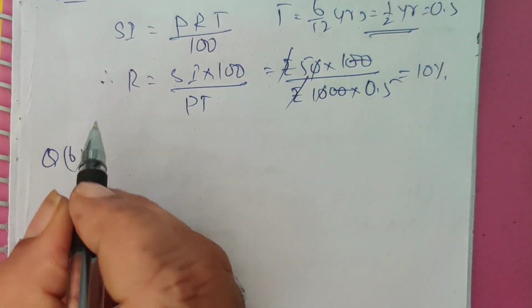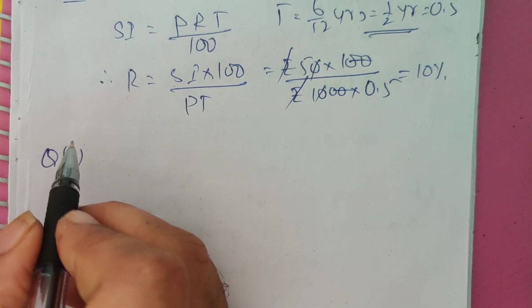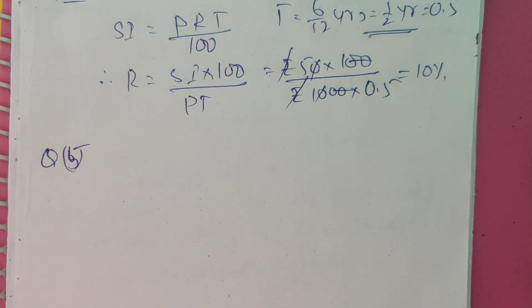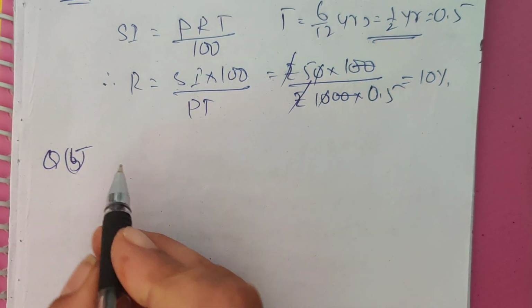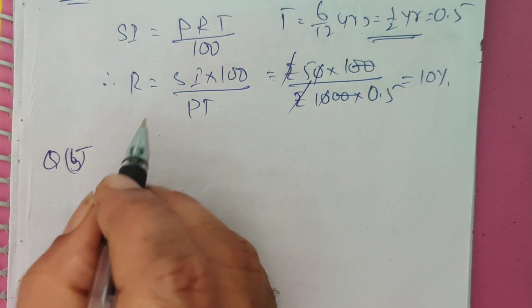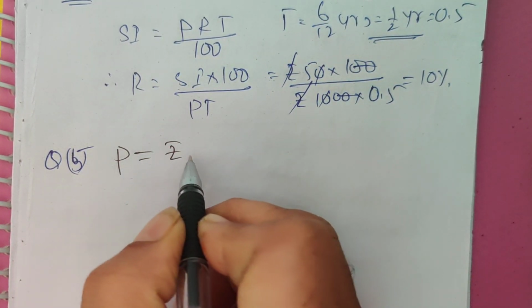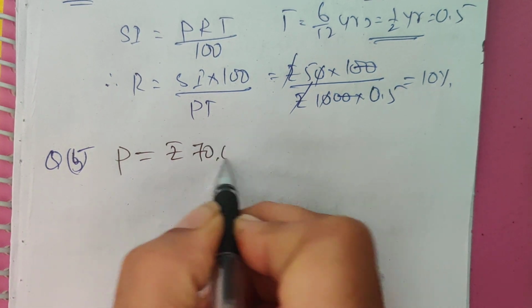Question number 5. Rahul invested rupees 70,000 in a bank. Principal is equal to rupees 70,000.